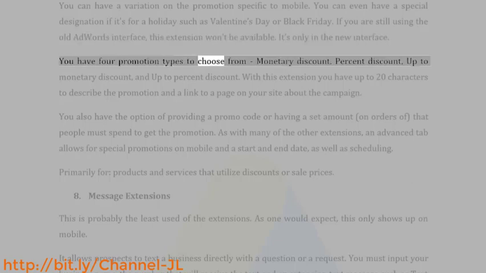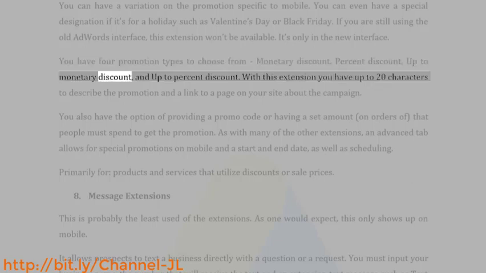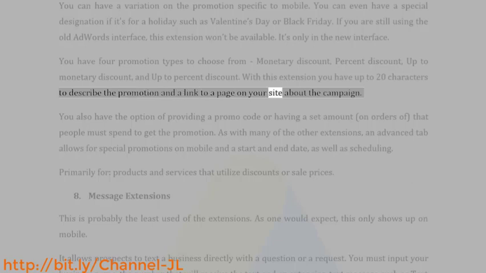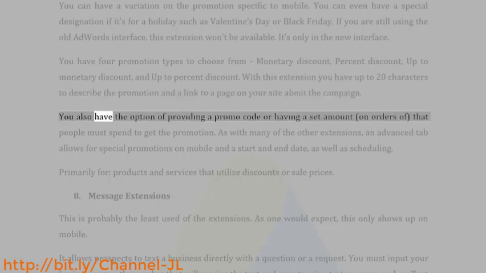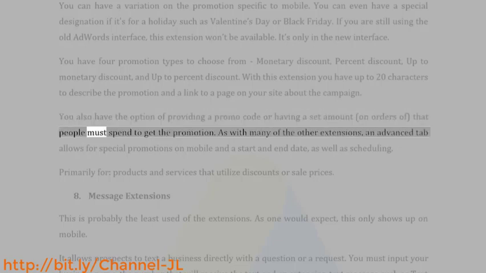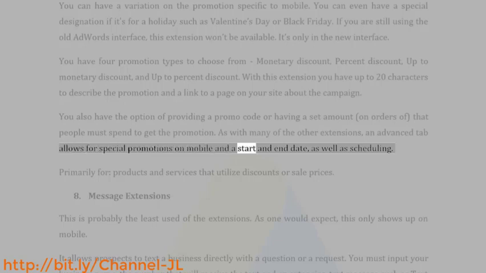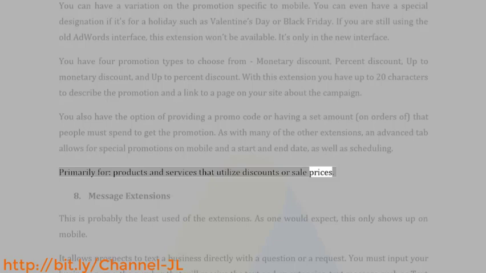You have 4 promotion types to choose from: monetary discount, percent discount, up to monetary discount, and up to percent discount. With this extension you have up to 20 characters to describe the promotion and a link to a page on your site about the campaign. You also have the option of providing a promo code or having a set amount, on orders of, that people must spend to get the promotion. As with many of the other extensions, an advanced tab allows for special promotions on mobile and a start and end date, as well as scheduling. Primarily for products and services that utilize discounts or sale prices.